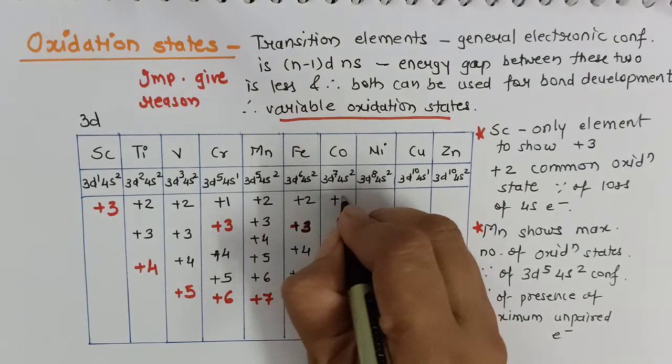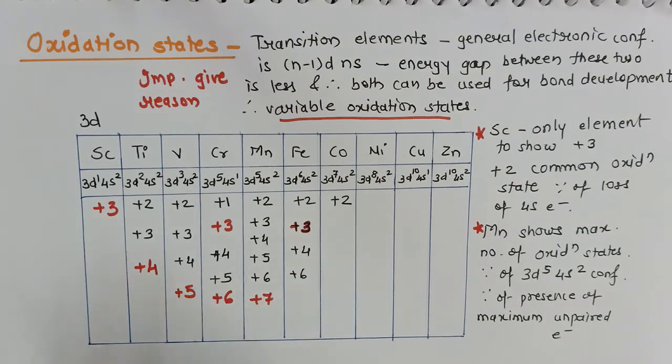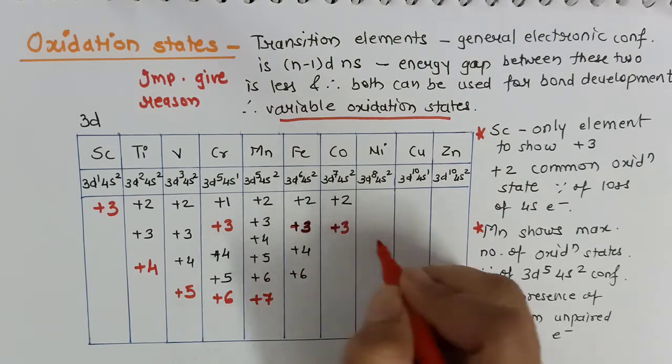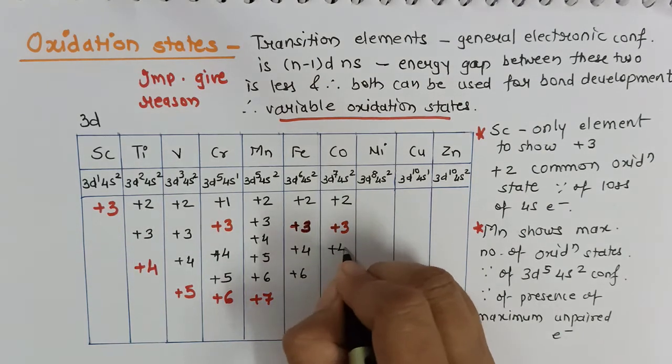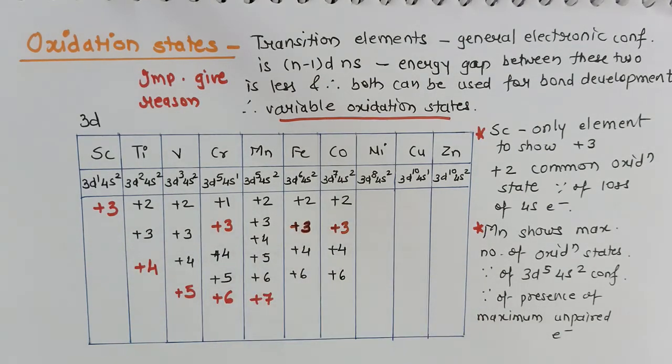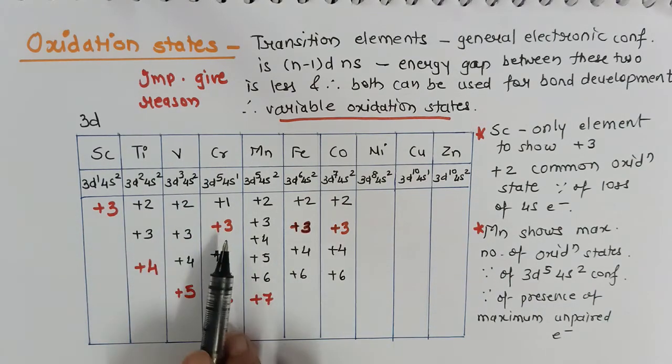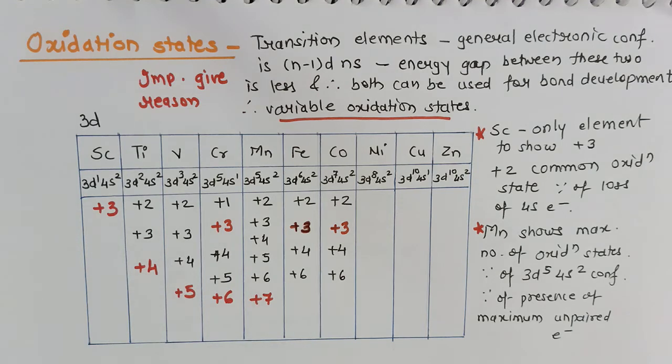Cobalt shows +2, +3, again due to the stable 3d5 configuration, +4 and +6. And therefore, in my videos of coordination compounds, I have told you that cobalt will always form complexes in the +3 state. Chromium will also always form complexes in the +3 state because of stable configurations.